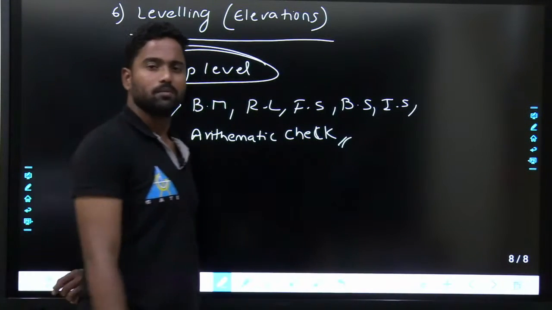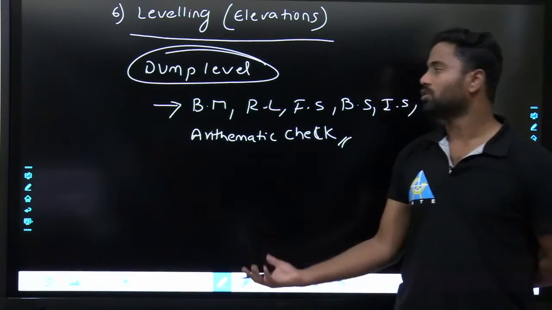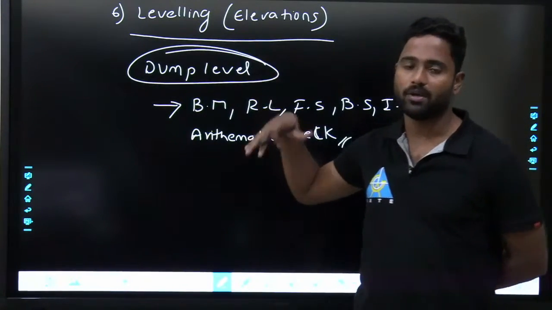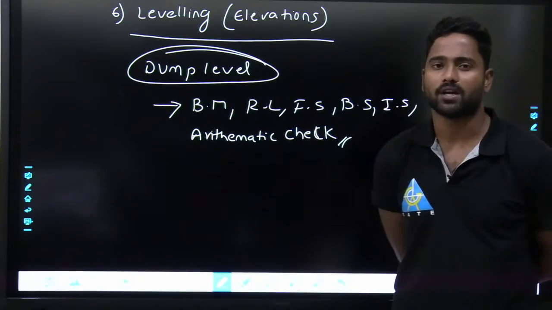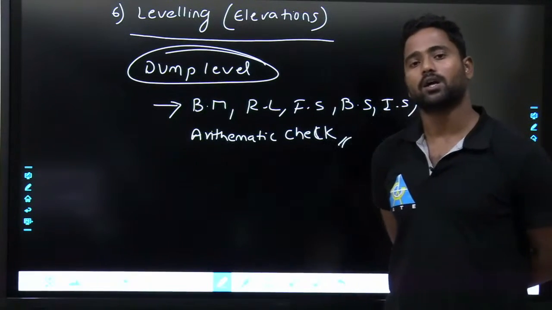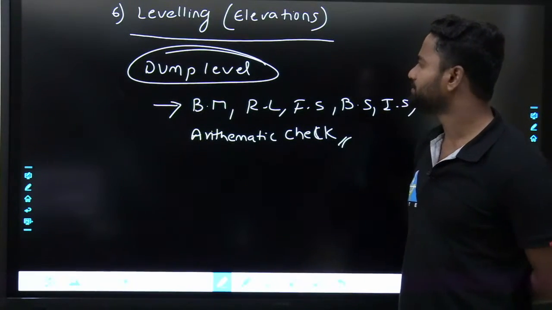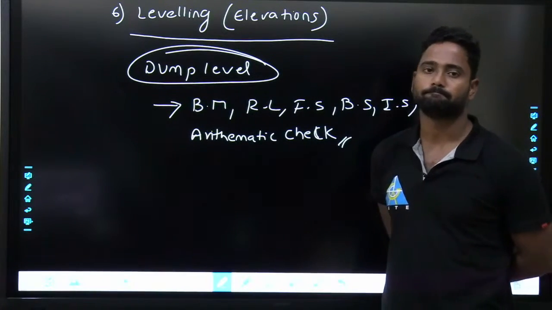All those things will be discussed in leveling. From this, how you are going to develop contours will be your next concept. So this is an important thing. If you ask me, it is the same 10 to 20 marks from the engineering services point of view, and 1 to 2 marks from the GATE point of view. You can expect a question from here.